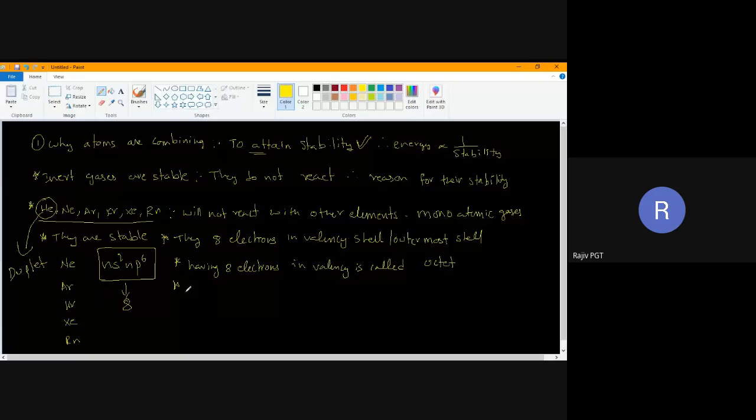Now, inert gases are stable. Why are they stable? Because they have 8 electrons in the valence shell. That's why they are stable. Having 8 electrons in the valence shell is called octet.